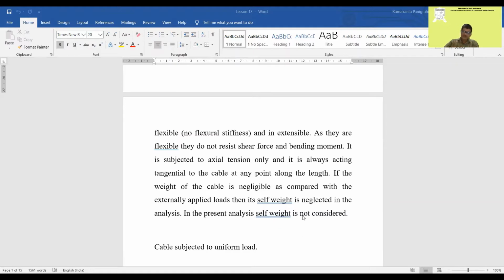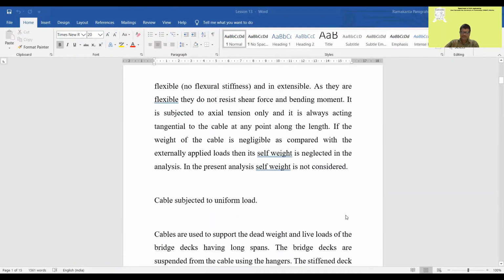It depends whether you consider self weight, or if the question gives a dead load of this much, then you have to take the dead load. Dead load does not mean only self weight of the cables. There will also be bridge loads, the deck slab loads, so that can also be taken as dead load, and you can neglect the self weight of the cables. So cable weight is neglected.